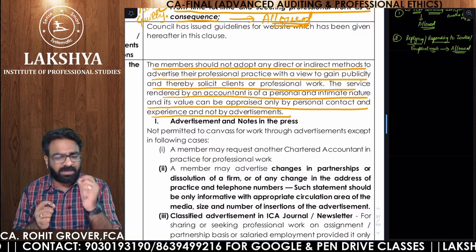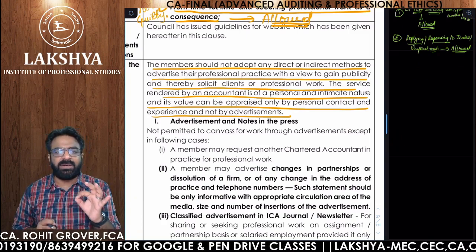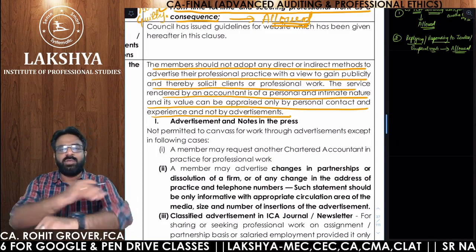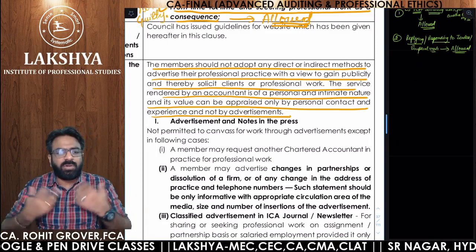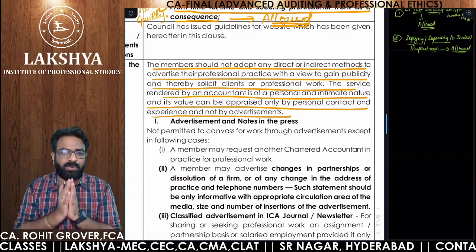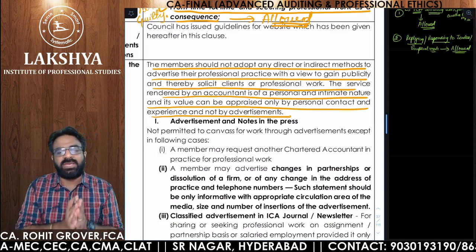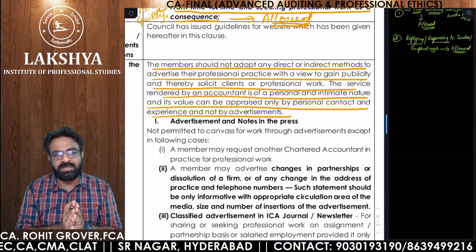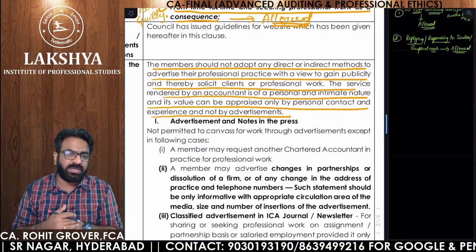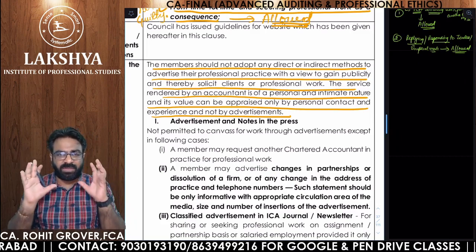But let me tell you the practical experience. In the first 2 to 3 years, it's highly recommended that you have an alternate source of income along with your practice, because you are not allowed to solicit, you are not allowed to advertise. Then how will people come to know that you are a practicing CA? That is the main problem. If you solicit or advertise, they will put a case on you for professional misconduct, a guilty case. And if you do not solicit, no one will come to know that you are a practicing CA. So, things are not in a proper way in the beginning years.